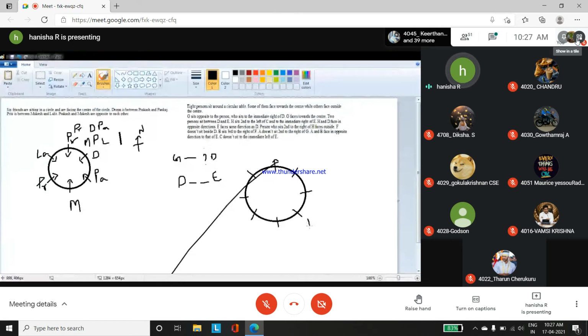We'll start with here. They are going to face this side. D will face that side. Okay, H and D are facing in opposite directions. Now,